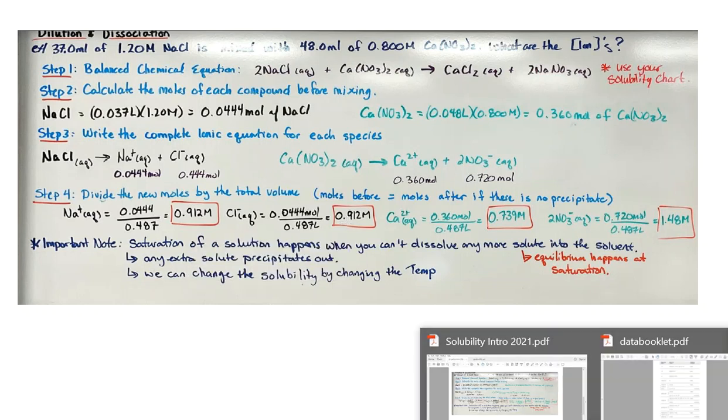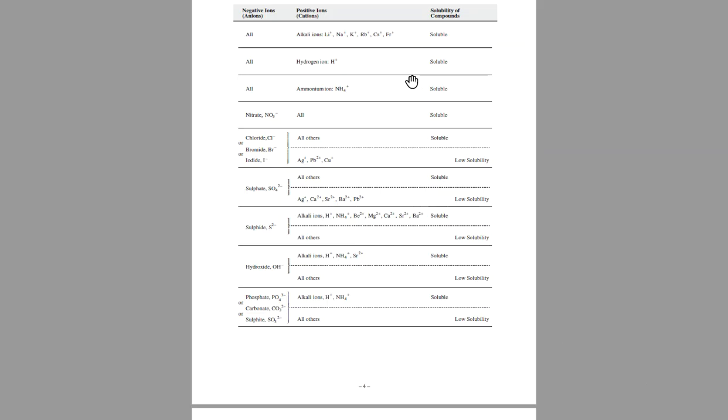Well, I have to use my solubility chart. So here's my solubility chart here. And if you can see here, here are my negative ions, and here are my positive ions. So if I have something with chlorine in it, unless it's silver, lead 2, or copper, anything with chlorine is going to be soluble. Anything with a sodium ion is going to be soluble.